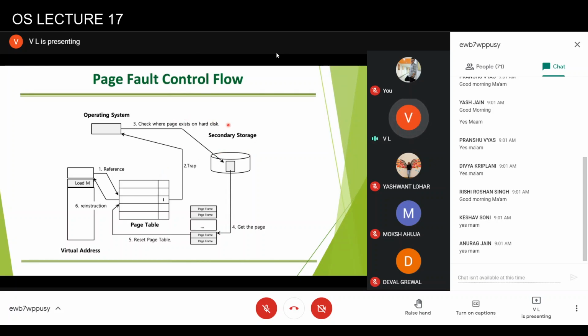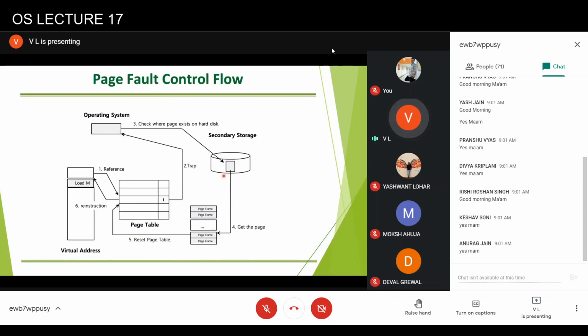And those who are more enthusiastic can make a check here. Is this the first time the page is being loaded? Then it has to be brought from the program space. Otherwise, it has to be brought from the swap space. Sometimes even the swap area might start becoming full, so some of the swap pages might actually be returned to the program file again. Okay, so that may also happen.